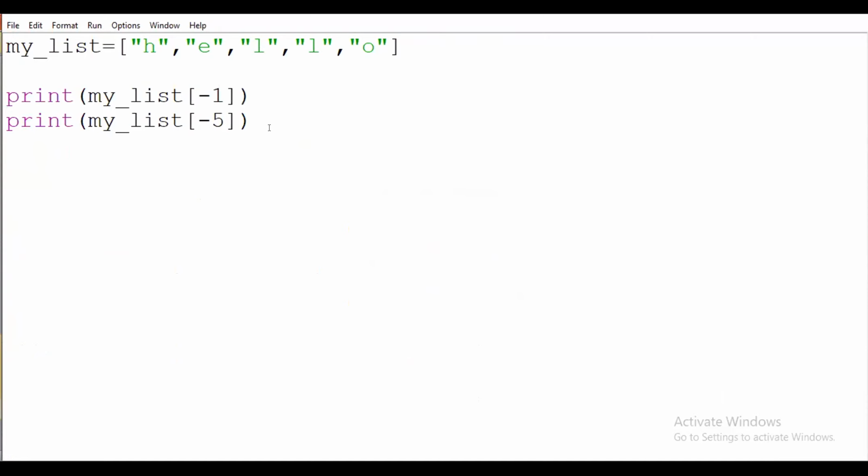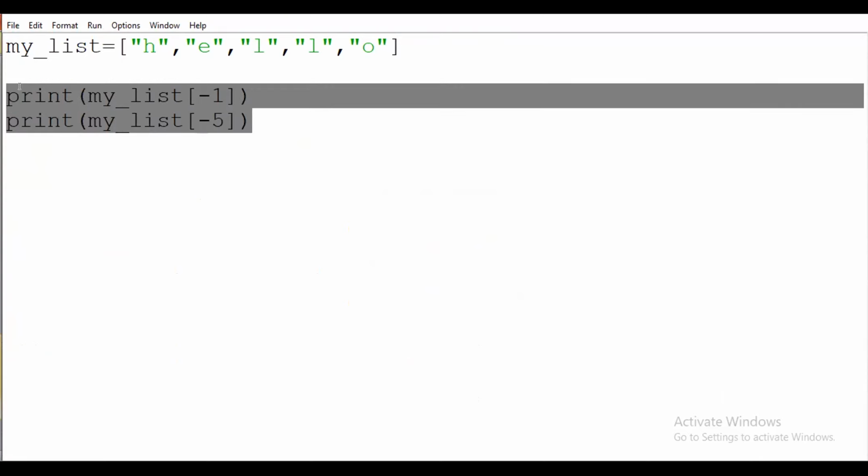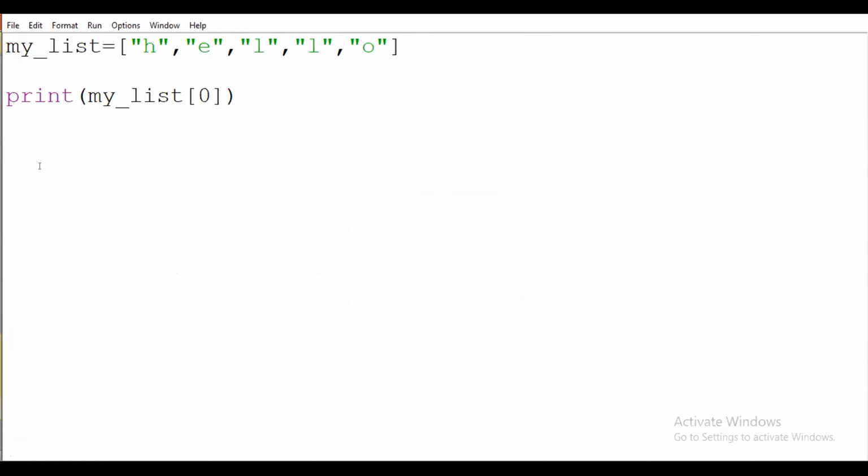Now I want to perform the slicing operation. Slicing means I want, suppose, the first element and last element only. I want to print the first element and last element only. So for that, in slicing we are using the colon to differentiate the values. Suppose here I am writing 2 colon. Can anyone tell what will be the output? If here I am writing 2 colon, what will be the output?